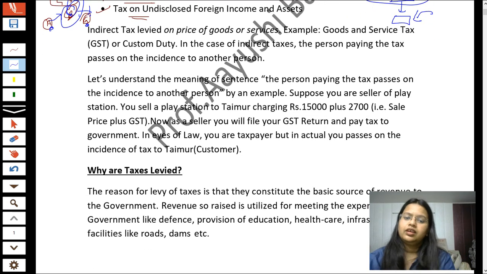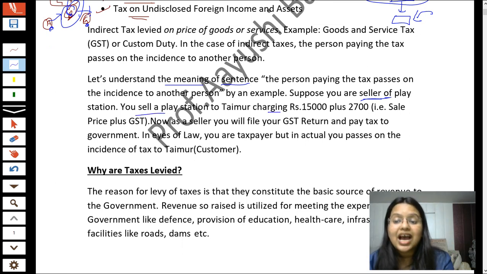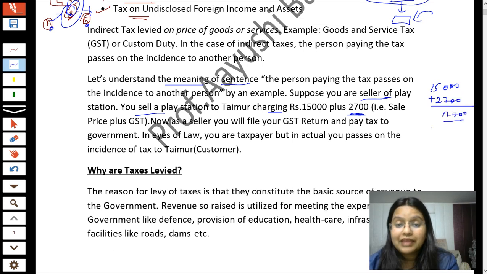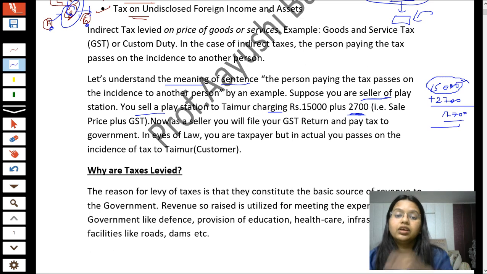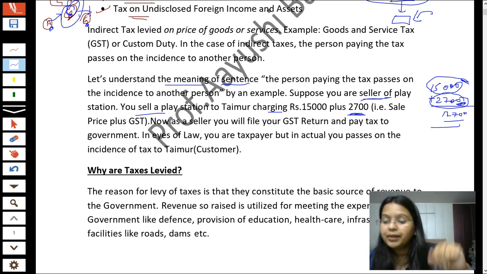Now, students, for GST, I have written down an example here. Suppose you are a seller of PlayStation. You sell a PlayStation to Temu, charging rupees 15,000, and you say that there is 2,700 of GST in it. It means you are charging 15,000 plus 2,700, a total of 17,700 from Temu. But this 15,000 you will receive, but for this 2,700 you have a liability to pay this to the government. You have to pay this to the government.